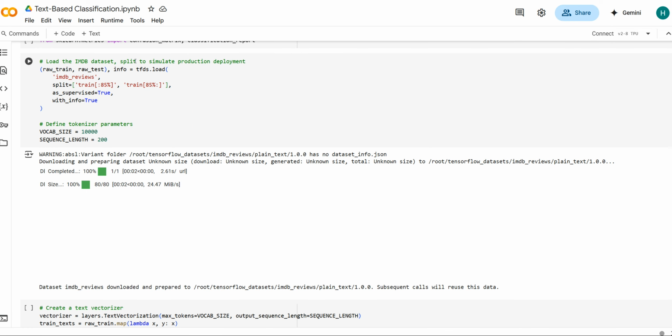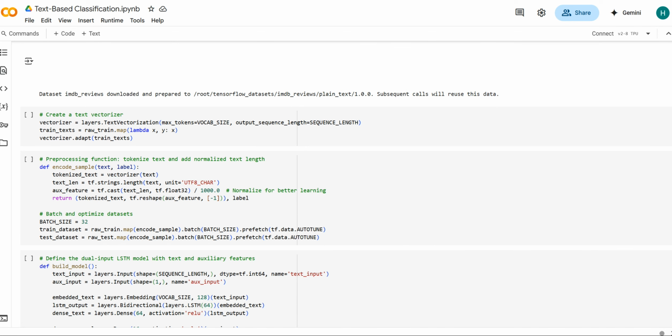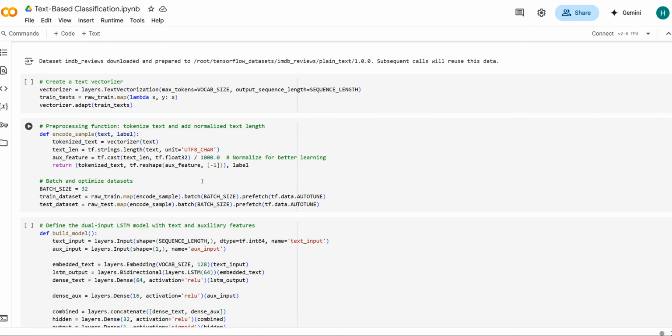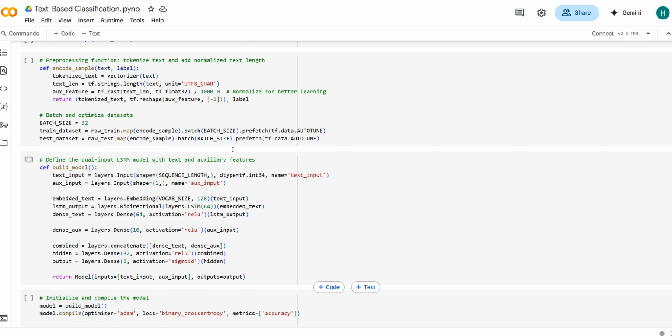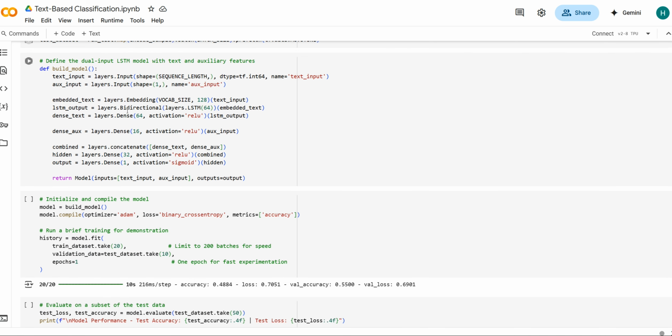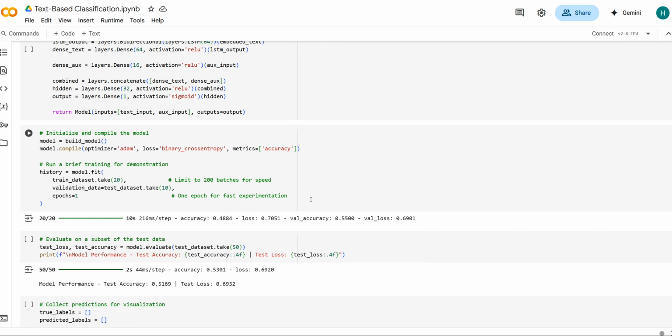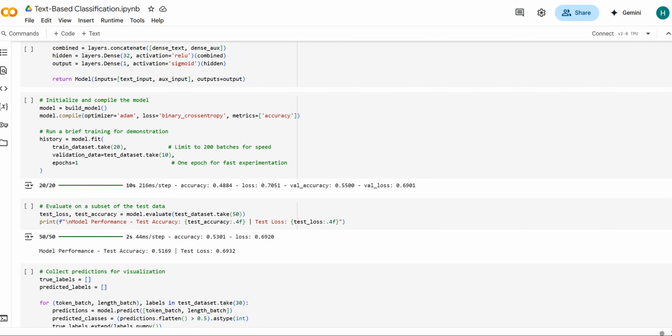And after training the dataset, we're going to use LSTM on tokenized text and a dense layer on length input, which concatenates both for the final prediction. We're going to use binary cross entropy and accuracy, and run for one epoch, since we have limited compute.